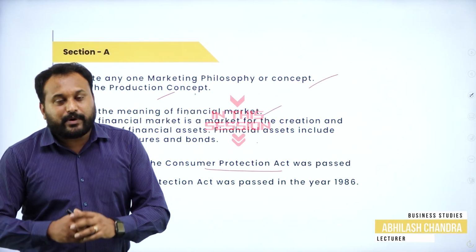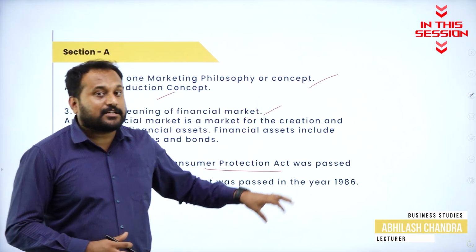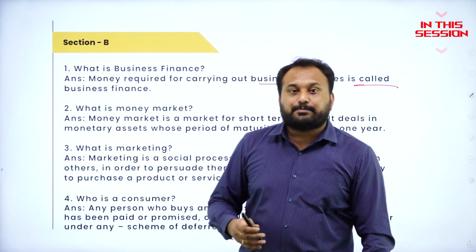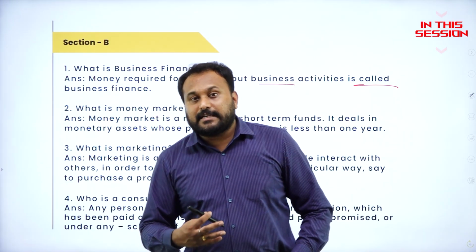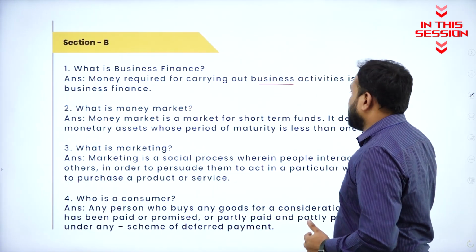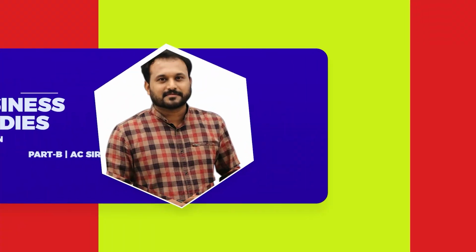1986 is the act where the Consumer Protection Act was actually enacted in India. The person who consumes the product is called a consumer, but who has a potential of buying, that person is called a customer. Money required for carrying out business activity is called business finance.